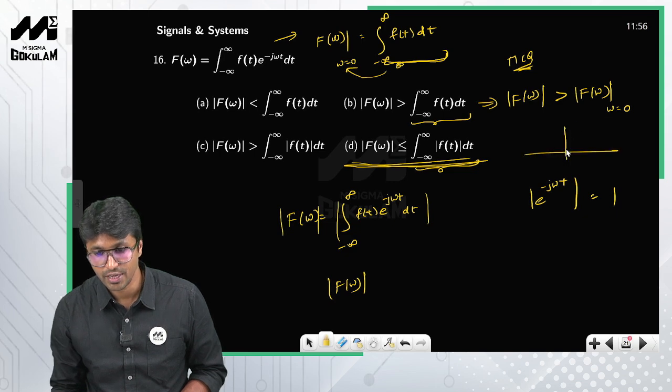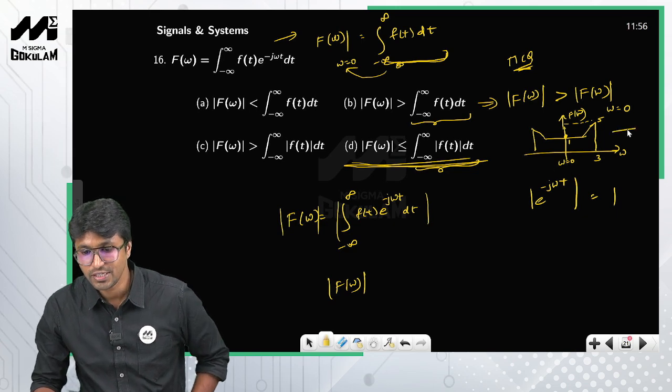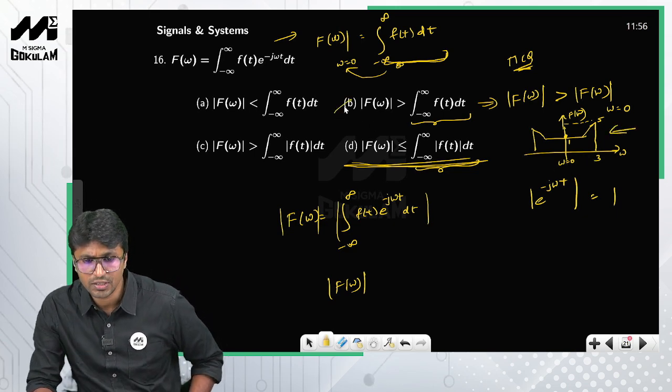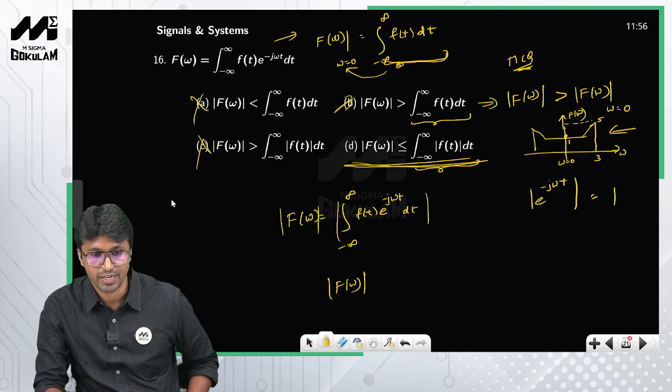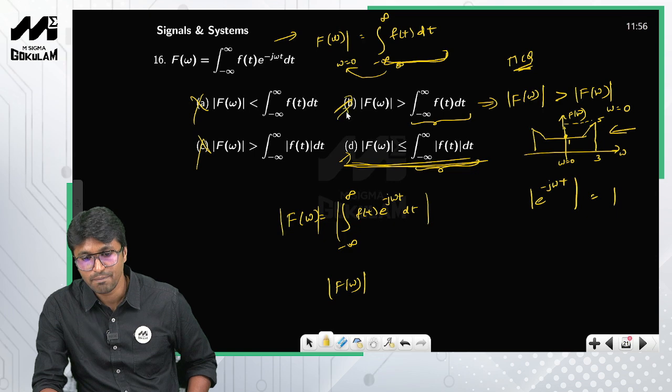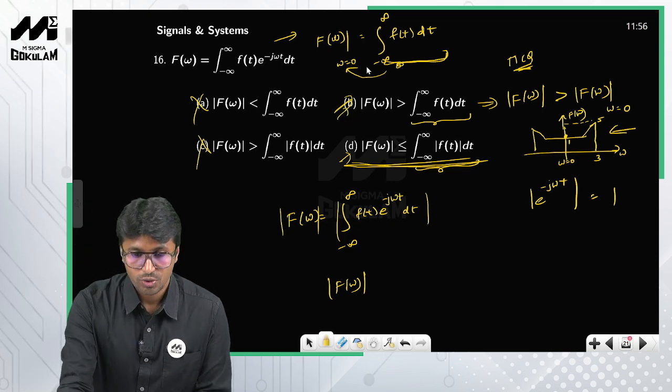Suppose, for example, you have a Fourier transform of a signal like this, right? This is omega and this is F of omega. You can clearly see that at omega equal to 0, the amplitude is, assume, 1, and at omega equal to 3, say, this is 5, right? So this is a possible spectrum, so this is also correct, right? The other two statements are false. So D is definitely the answer and B can also be the answer, right? Now let us move on to the next question.